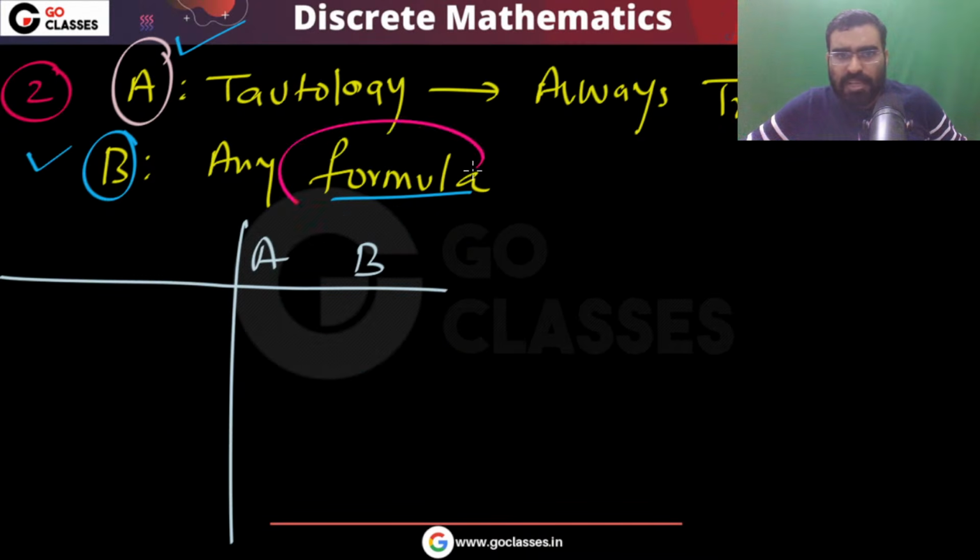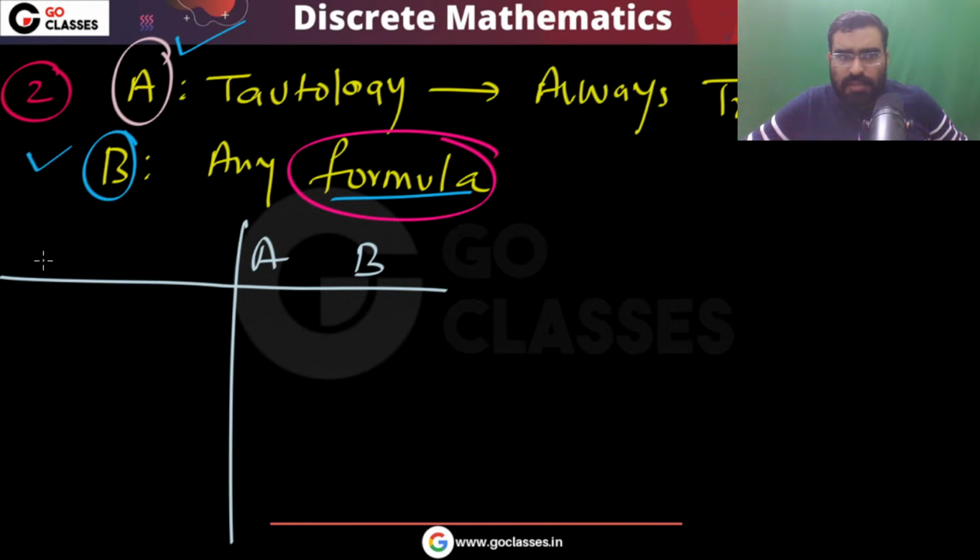These are not propositional variables. Many times we have seen this. Many questions we have done in our lectures, in our course. Many questions you have done in the test series, in the weekly quizzes. Still, many students are not clear on this difference. This is a very simple thing: this A is a formula, this B is a formula.